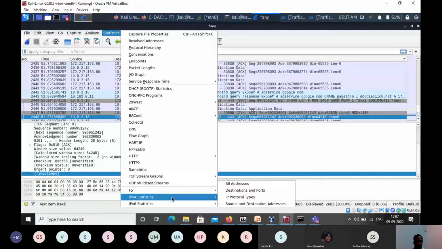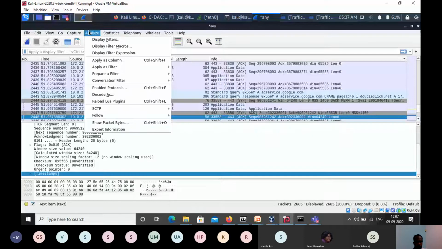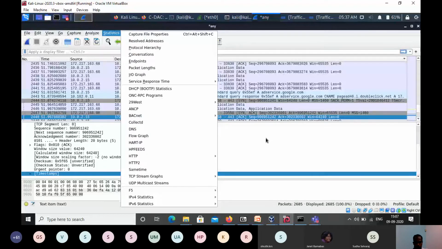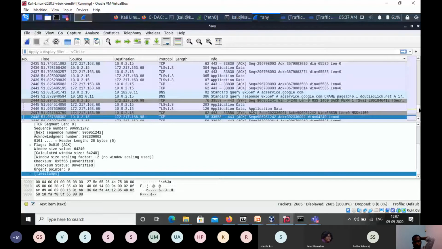So this is one interesting feature from the analysis point of view, the statistics things. Then I'll give one example of how we will be able to analyze TCP traffic.